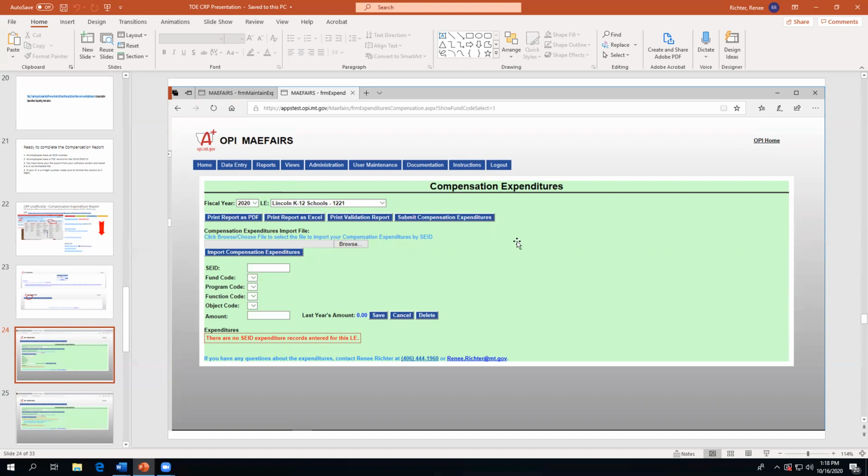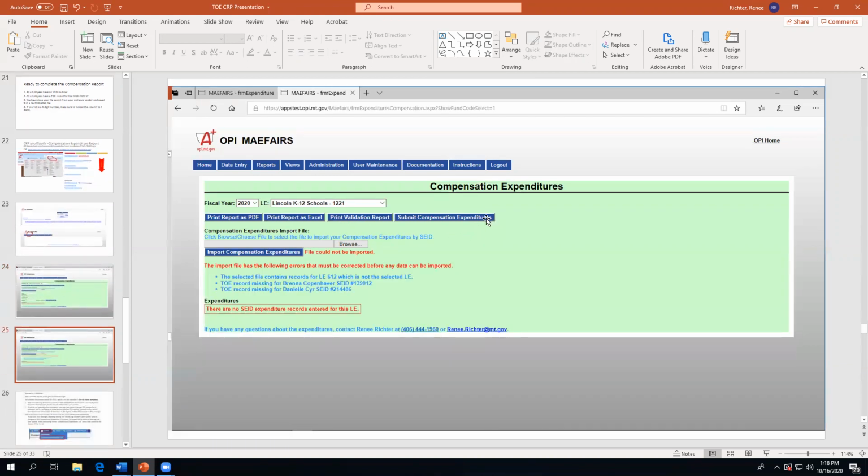In this case, I'm going to upload my compensation expenditures. So I want to go out and browse, find my file, and I will want to import that file. And for each LE, this is a K-12, but if you have an elementary and a high school, you're going to have to do this twice. You can only upload one of them at a time.